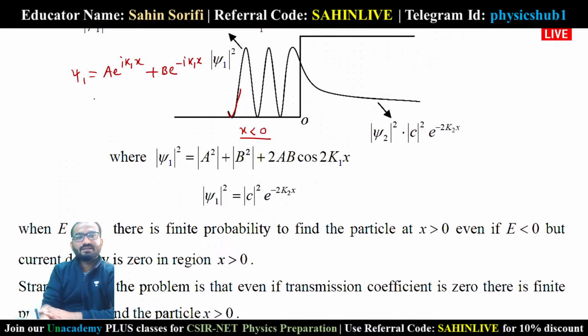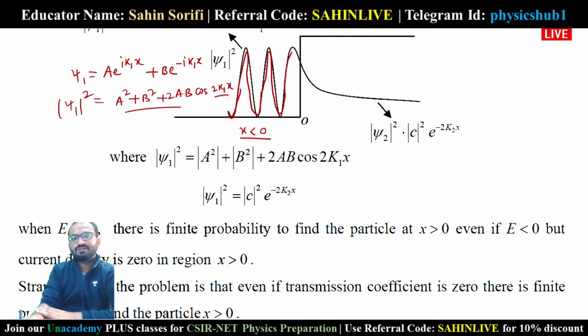If you write the modulus of it, it can be written as a square plus b square plus 2ab cos 2k1x, and this represents an oscillatory wave function. That is why in this region x less than 0, the behavior of the wave function is oscillatory or sinusoidal, you can say. Cos and sine both are known as sinusoidal wave functions.